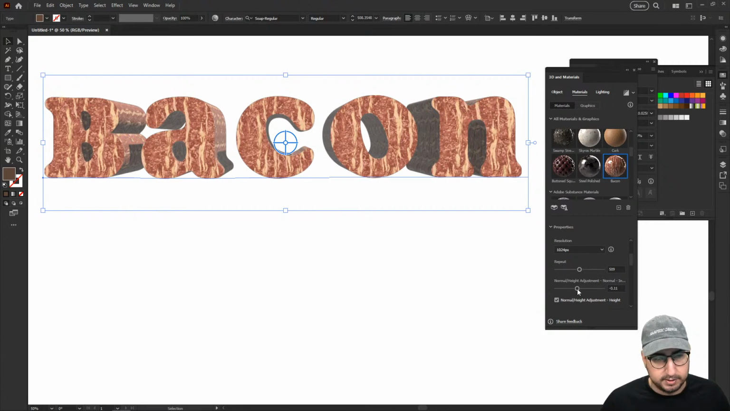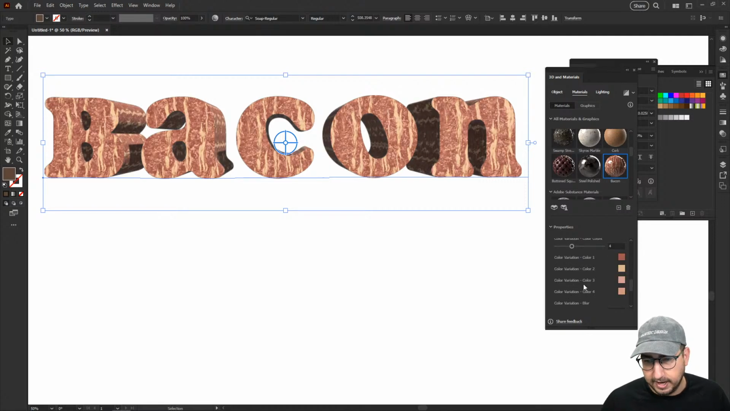Normal height adjustment. Let's go ahead and click here and see what that does. With a lot of these, you can kind of just see what it does. It looks like that one is giving it some extra texture. Let's see here. Varnish coat thickness. Let's increase that, and it's probably just going to make it shinier, which is fun. Let's see. It's very raw. It is very raw bacon.